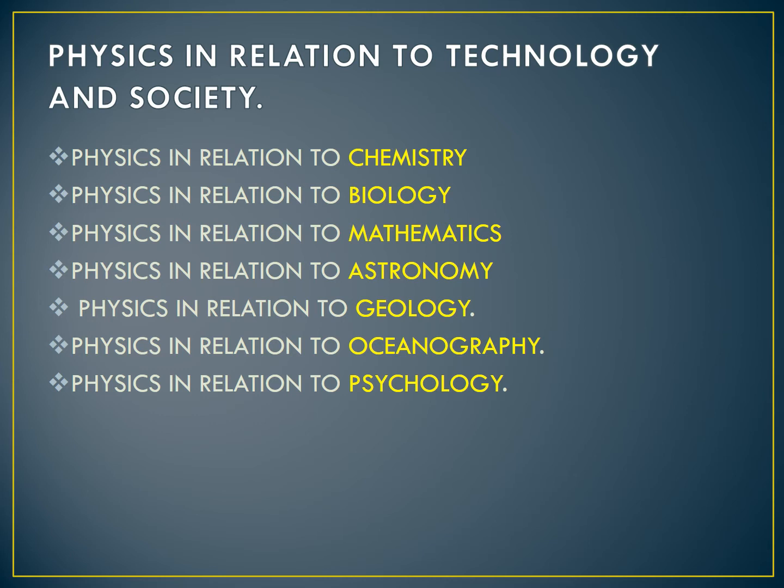Next, physics in relation to biology. How is physics used in biology? For example, the electron microscope has made it possible to see even very minute structures like cells, viruses, etc. X-ray and neutron diffraction techniques have helped us understand the structure of nucleic acids. X-rays are used for diagnostic purposes, for seeing if there is any stone or any baby formations. Radioisotopes are used in radiotherapy for cancer treatment. In recent years, biological processes are being studied from a physics point of view.